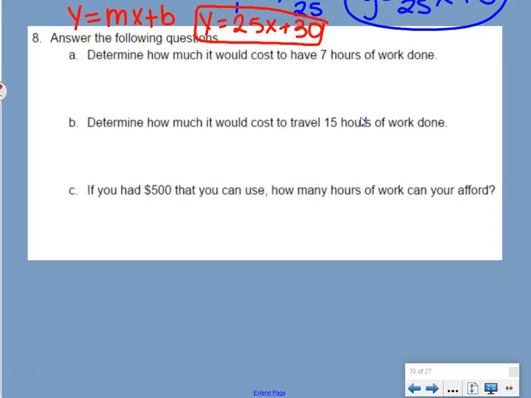This is the equation we're going to want to use to answer these questions. Determine how much it would cost to have 7 hours of work done. Remember, hours was x. So we're saying, what is y when x equals 7? Use your equation to figure out what y is. For the second question, question B, determine how much it would cost to have 15 hours of work done. X is hours, so we're saying, what is y when x equals 15?